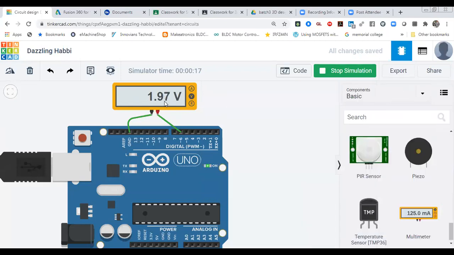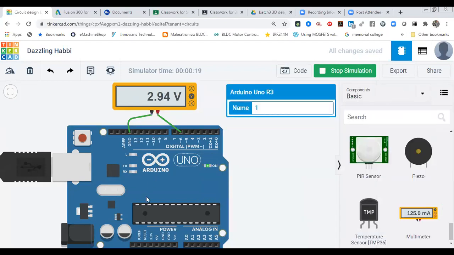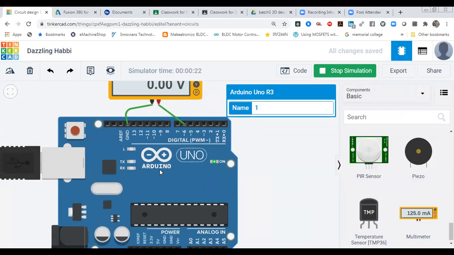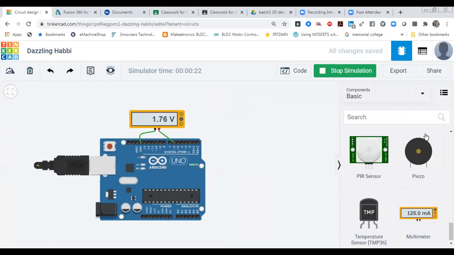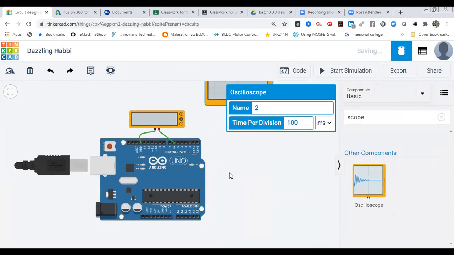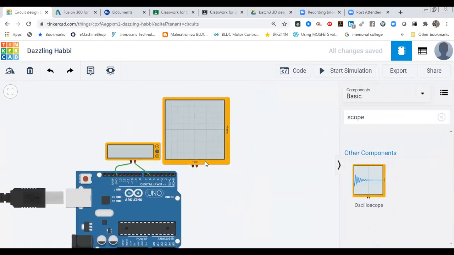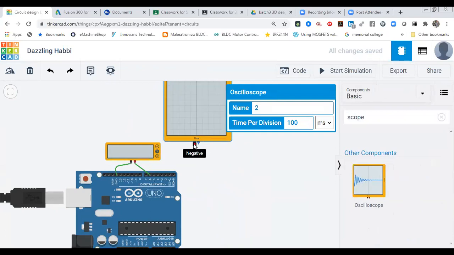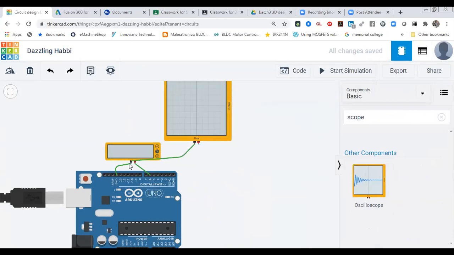Now what I want to see, I want to see that value in the format of scope. Scope means that waveform I want to see over here. So how can I see that waveform? So you can search over here, scope. Over there in the scope, you will be able to make a connection over here like this. Negative you have to connect with ground.